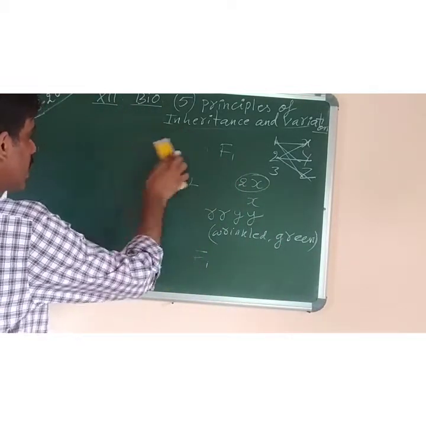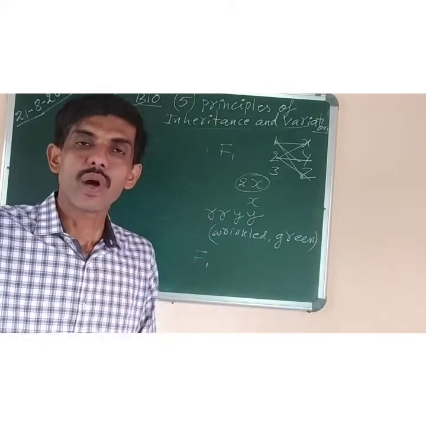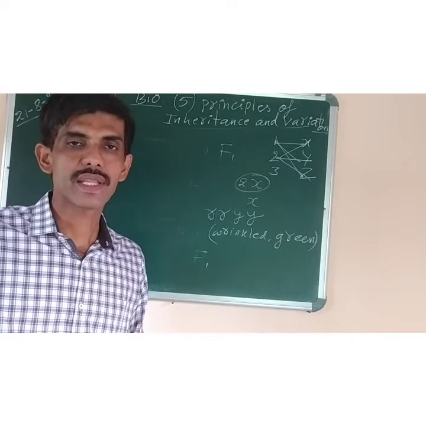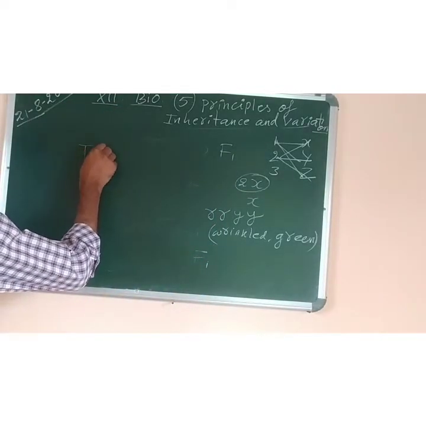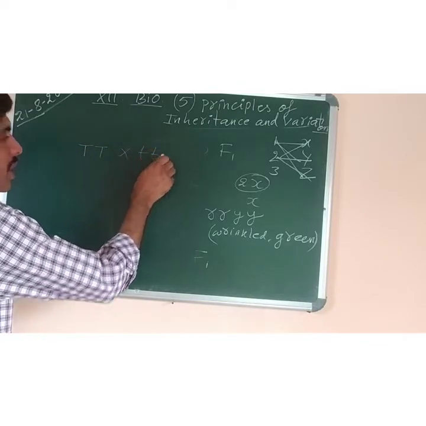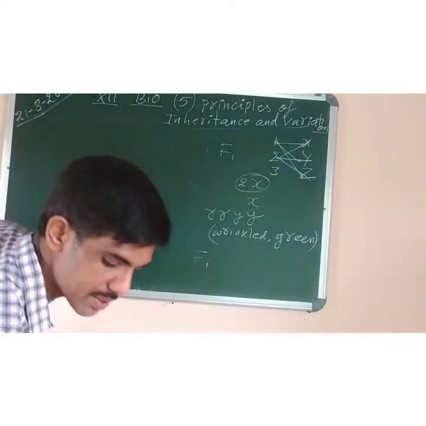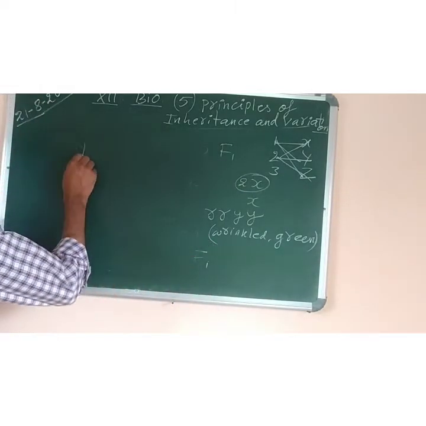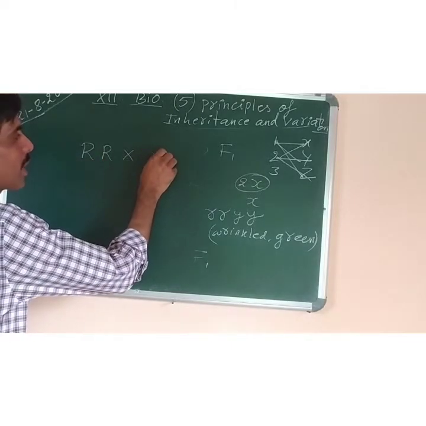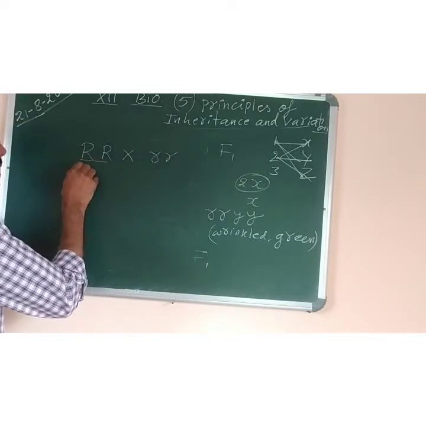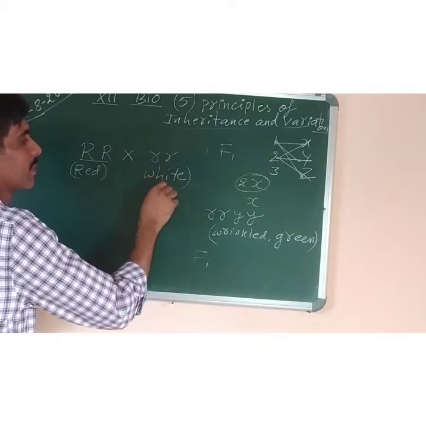Okay? Now what is the meaning of incomplete dominance? I will just say the definition. The law of incomplete dominance states that, like if a plant is tall, if a plant is dwarf, only tall and dwarf we are taking. Let's change the character this time, and this time we can take red and yellow. A plant with the red flower is crossed with a plant with yellow flower. This one is, sorry, not yellow, white flower.